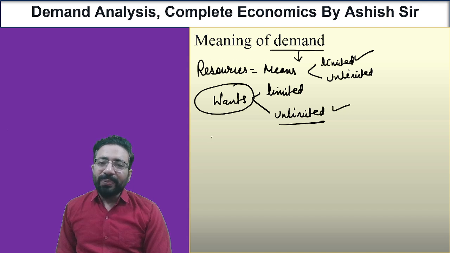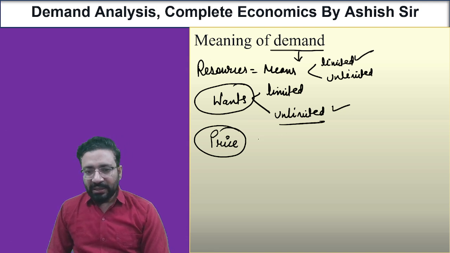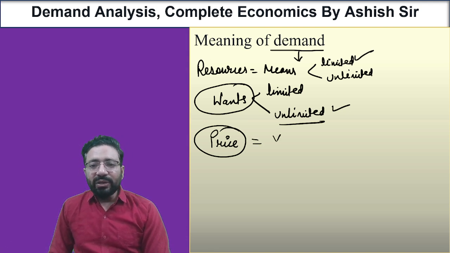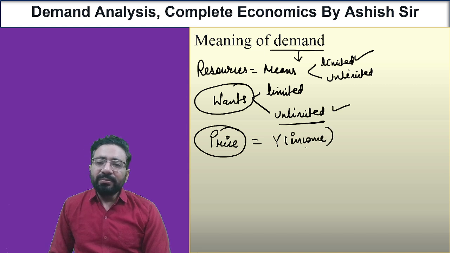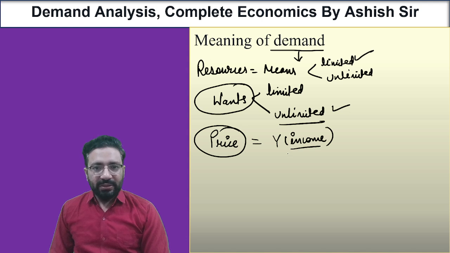Because we look into the price of that thing. Can we afford that or not? And how can we afford that? We look into our income. Is our income sufficient to afford that particular product or not? How can we know about that? By looking into the price.